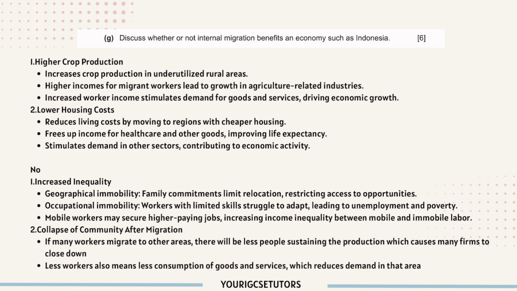So firms, they need workers to operate. But if a lot of workers migrate, there will be a shortage of labor, and the production process may slow down and they can produce less output. So eventually they have less sales and firms may be forced to close down. So you can talk about how this impacts the demand in that area.